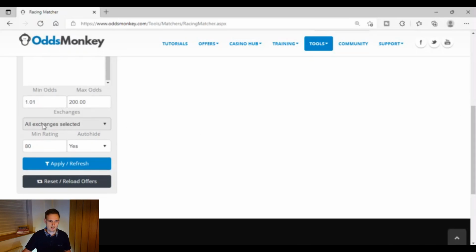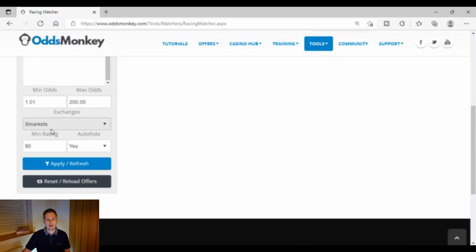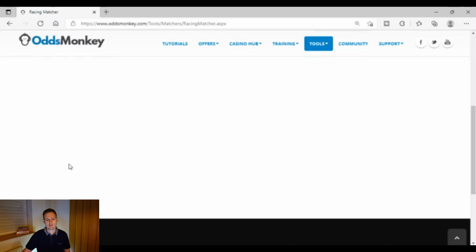But then what's really good is you can select which exchanges you want to be showing. For me, I always deselect the select all button, and I just select Smarkets and have just Smarkets on there as the exchange. And for the minimum rating option, if it's, say, something like a second place refund offer, and there are 12 horses running, you would likely want to put that to around 95% as a minimum rating. And then you can press auto hide to yes. That's default set as yes, but make sure it's set as yes. Then press the apply/refresh button.